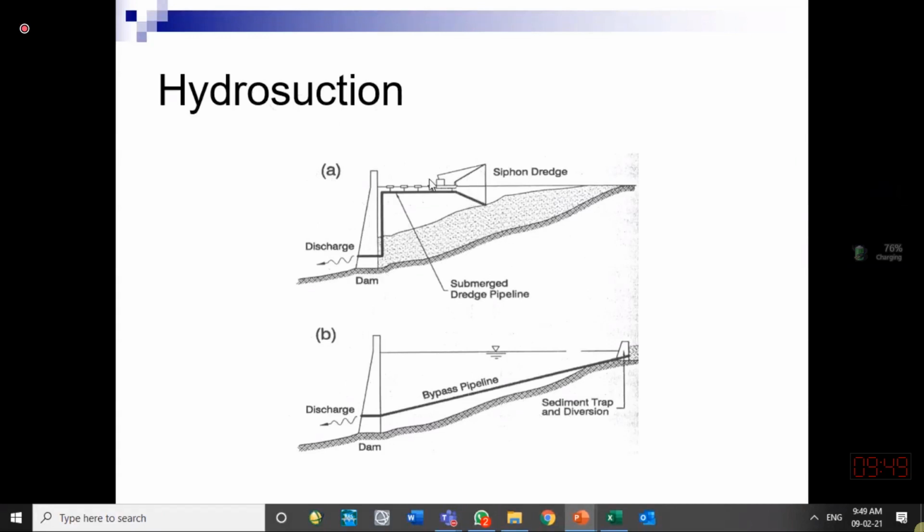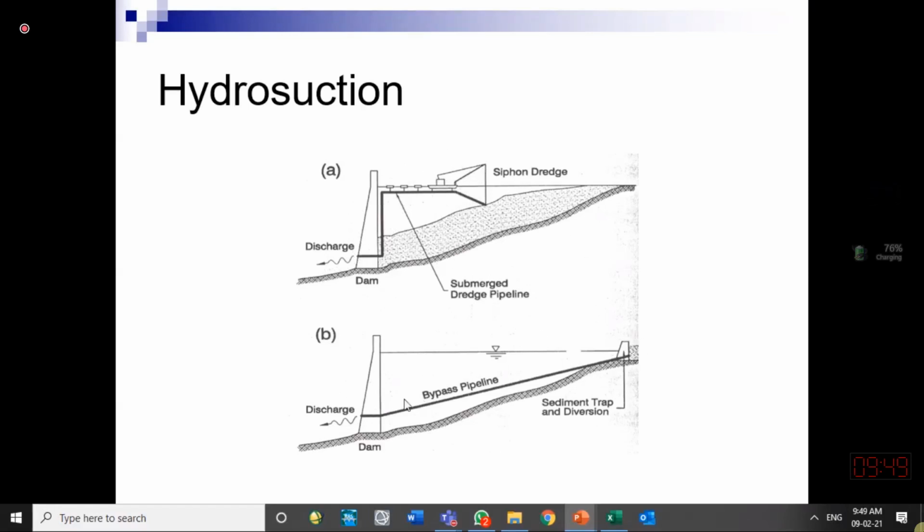As I told you, there's a boat, and a pipe is put in the reservoir bed, and that pipe is released on the downstream side. Because there is higher head over here, higher pressure here, and lower pressure there, water starts moving in this pipe. Along with the water, sediment is also removed. So we call it hydrosuction.